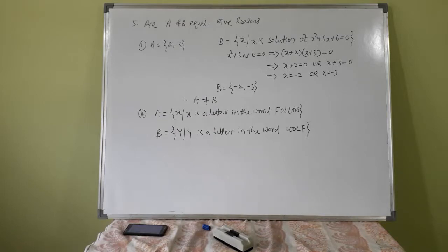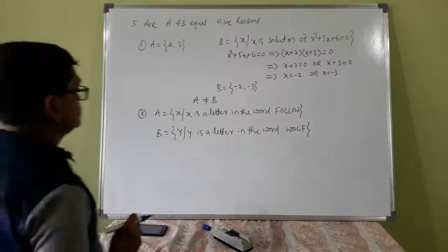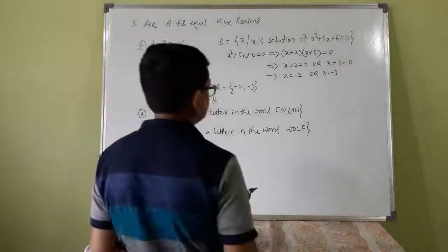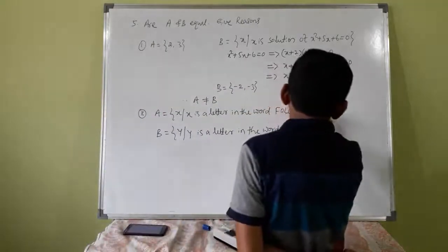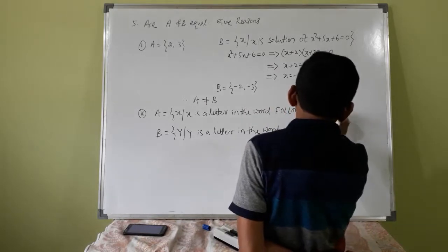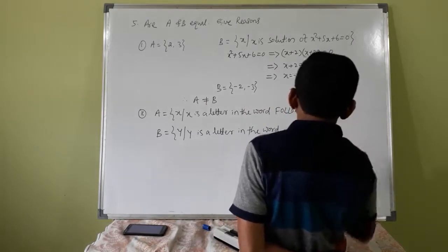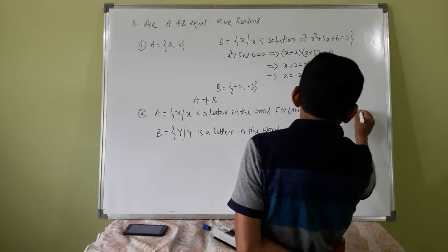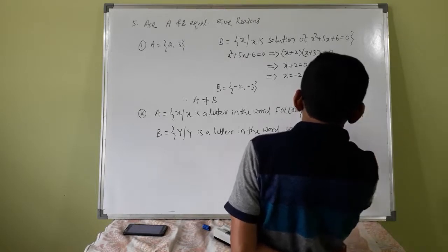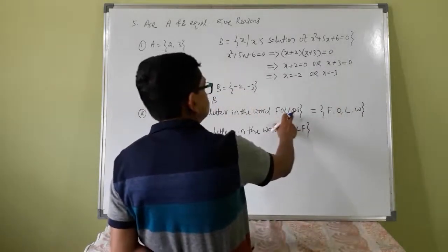Second question: A is the set of all x such that x is a letter in the word follow. Follow means F, O, L, W. See, there are two O's and two L's.